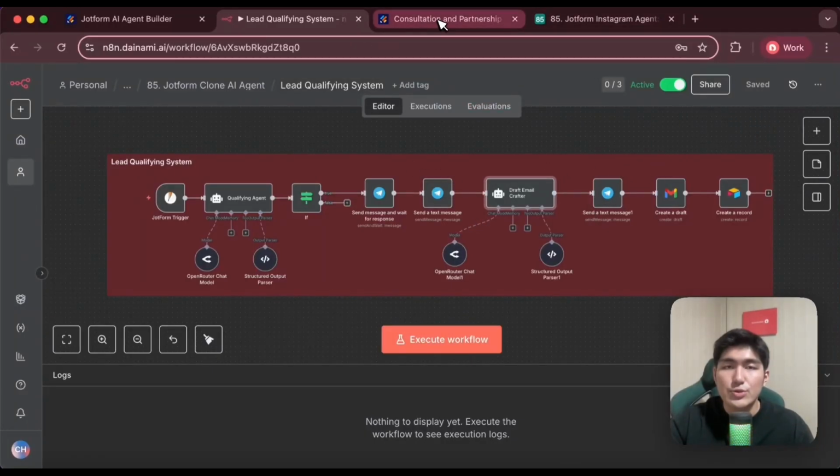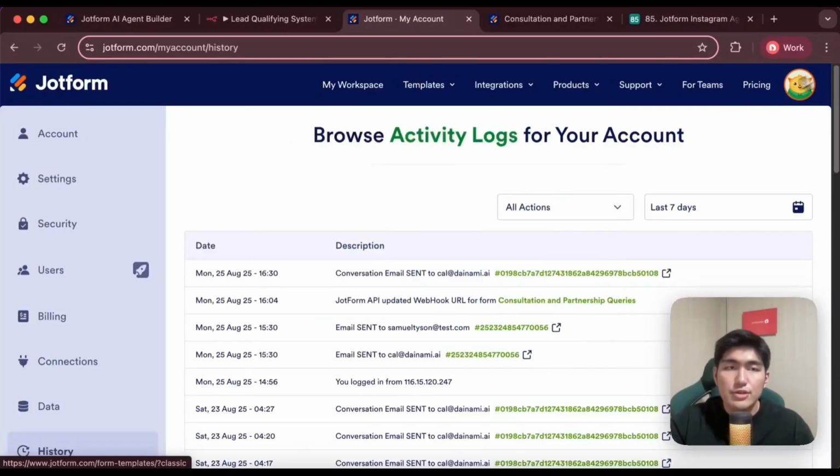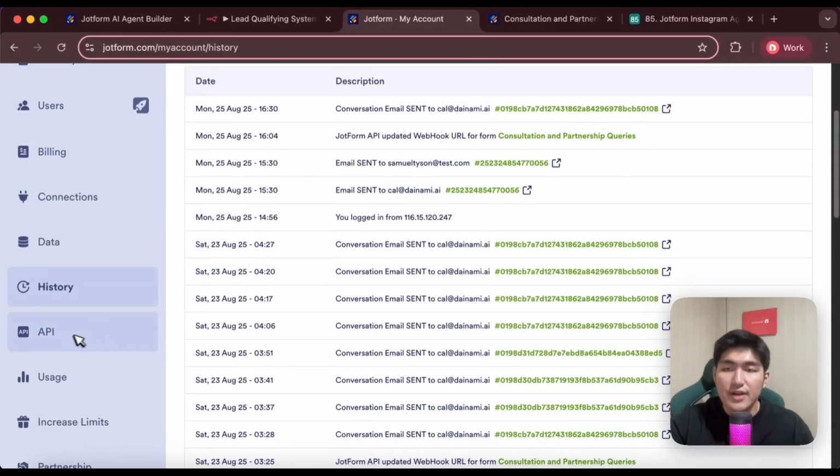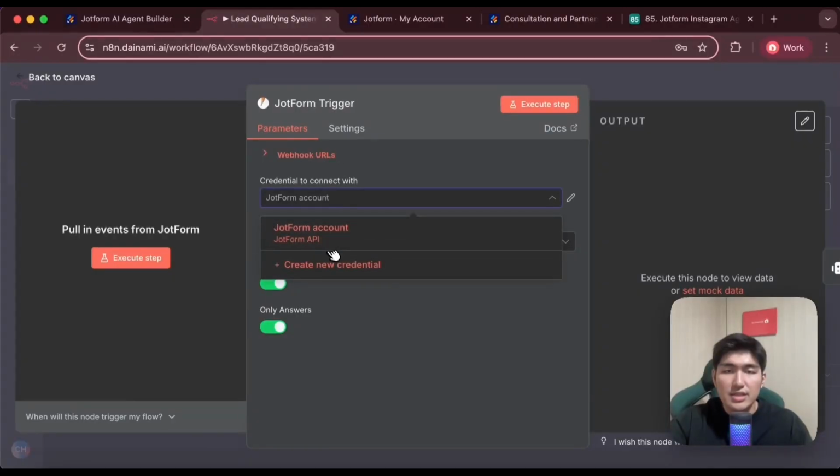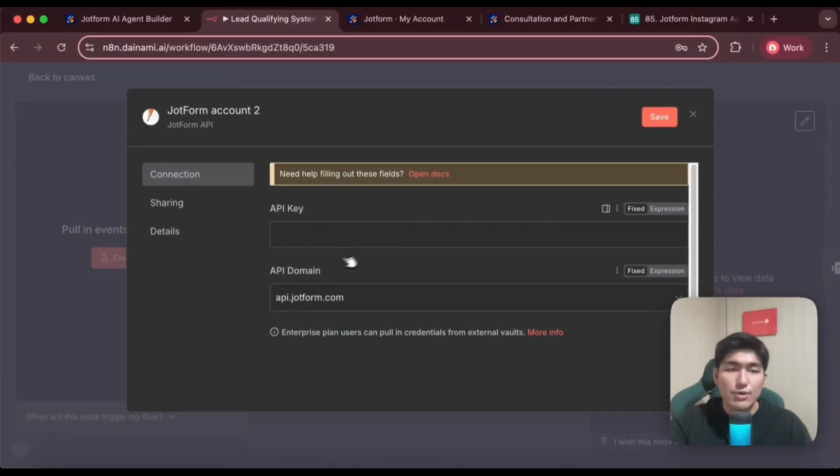So how I actually did so was firstly to go back to Jotform, go into my account settings, find API over here, and get my API key. Once I have that, I'm going to go back into n8n, connect it to the Jotform trigger, add in a new credential, and add in my API key over here.